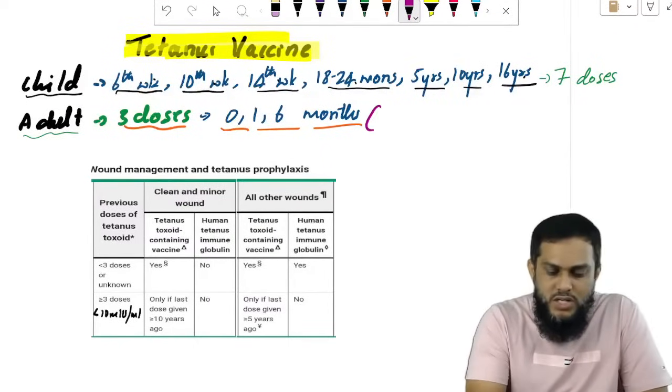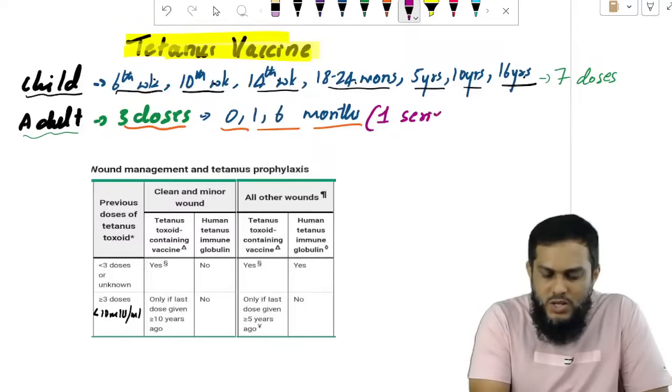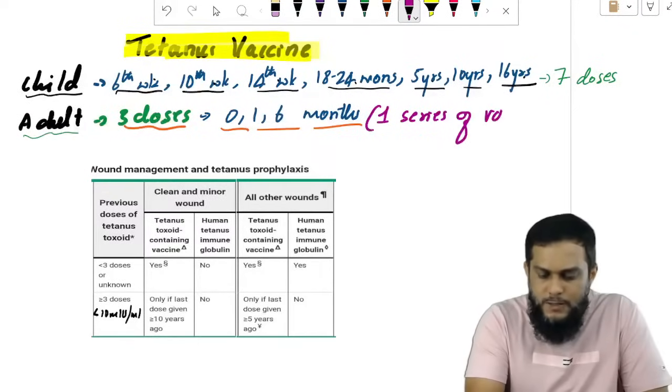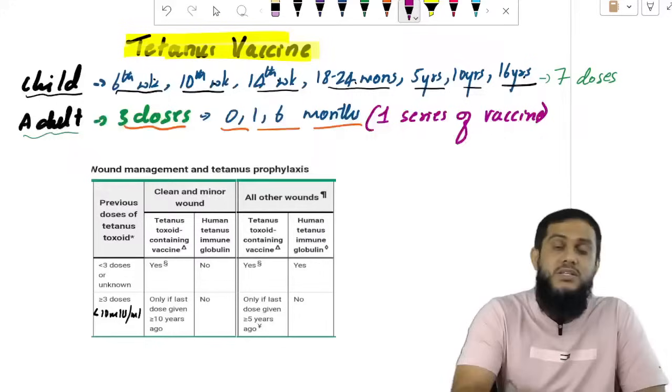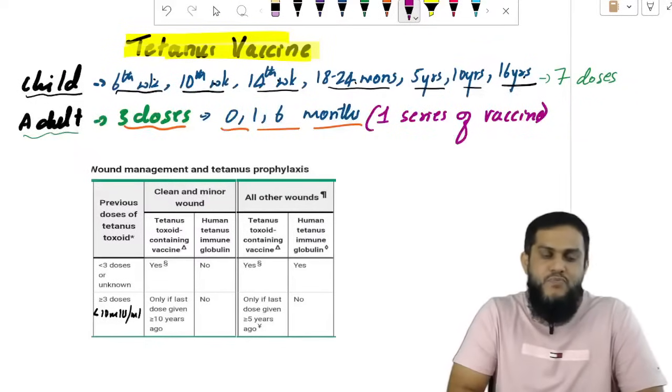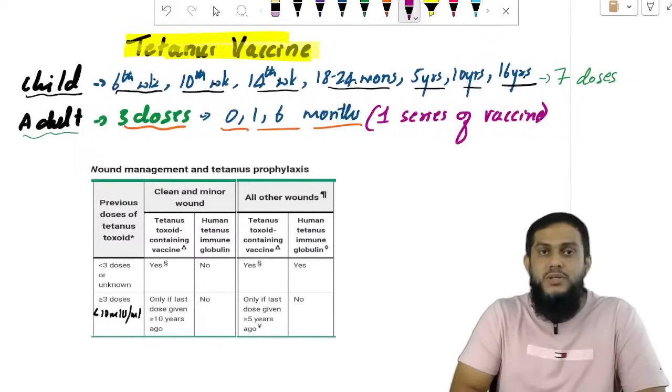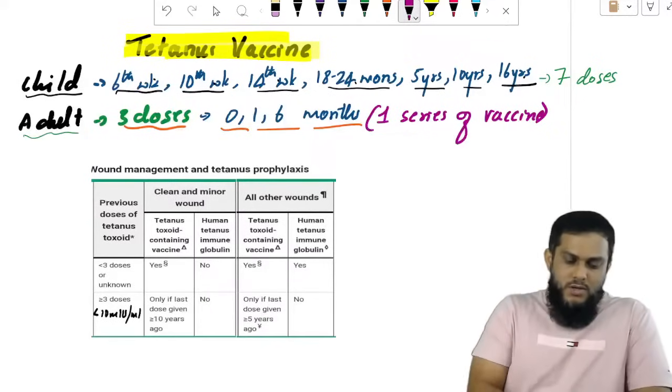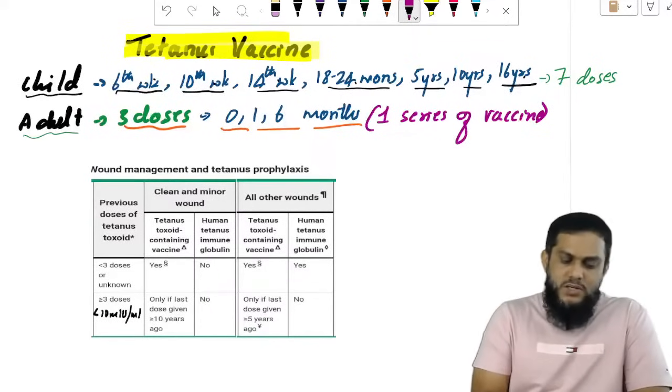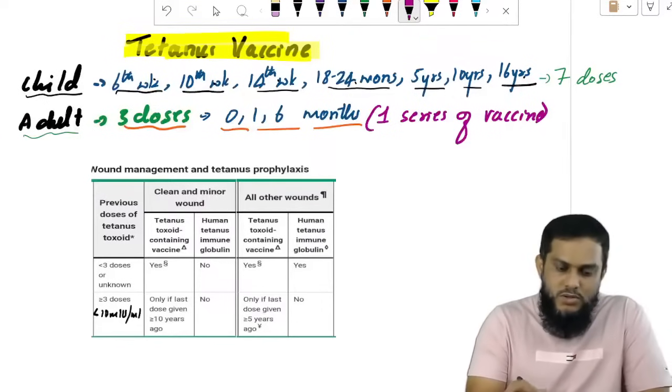This is what we call one series of vaccine. One series of vaccine means 3 doses. Now, there are 2 things here. What I want to tell you is,